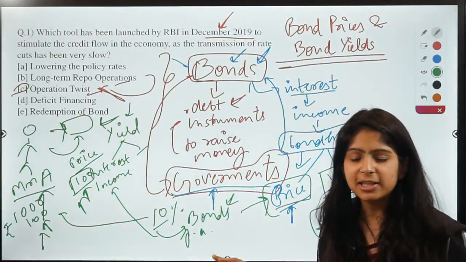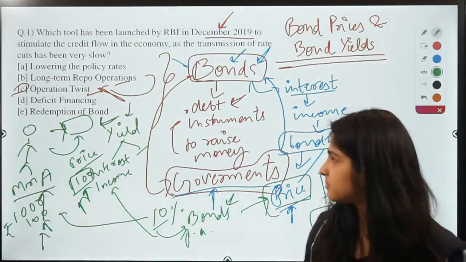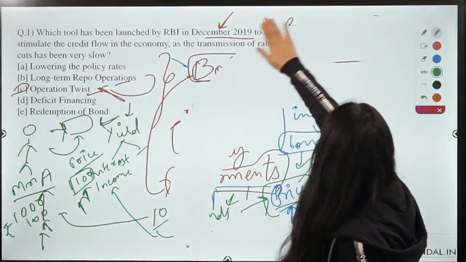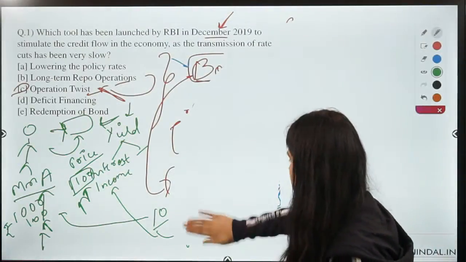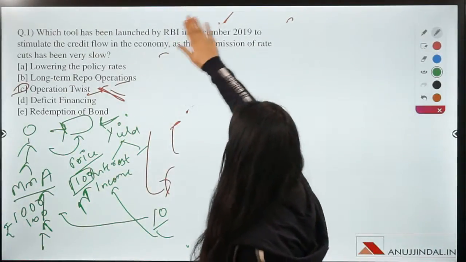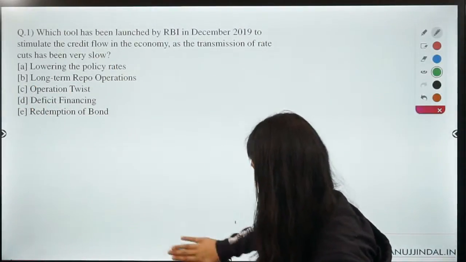So I hope we are clear till here and there are no doubts till here. This is the first concept, which is regarding what bonds are, what their yields are, and what the interest rates are.